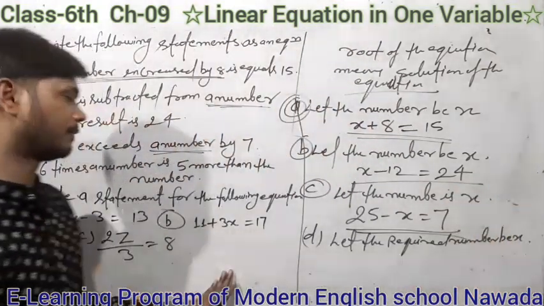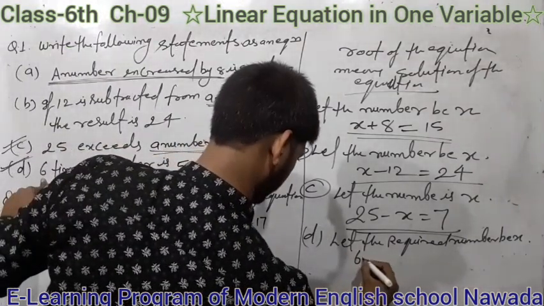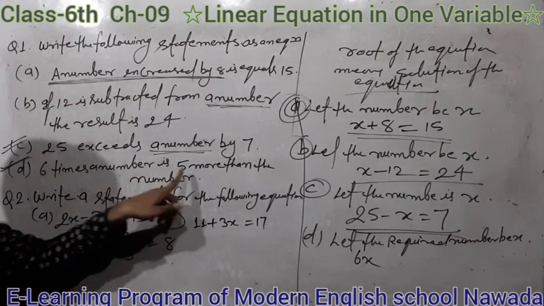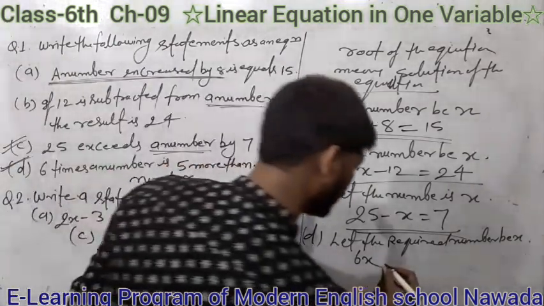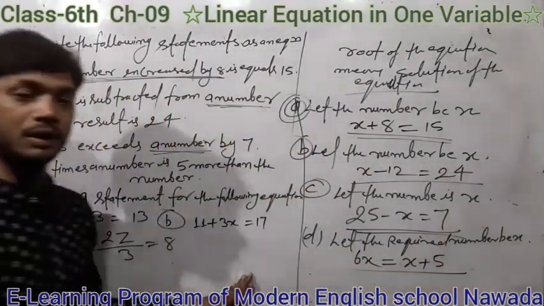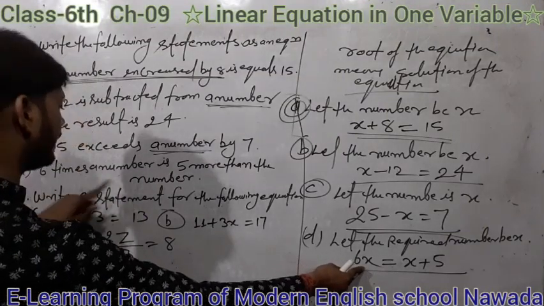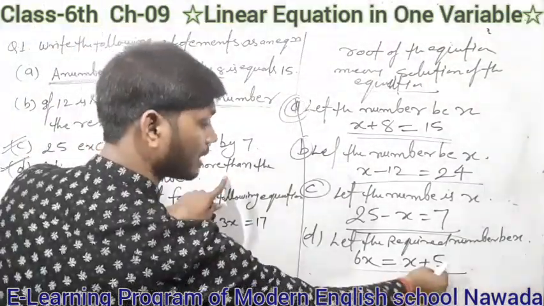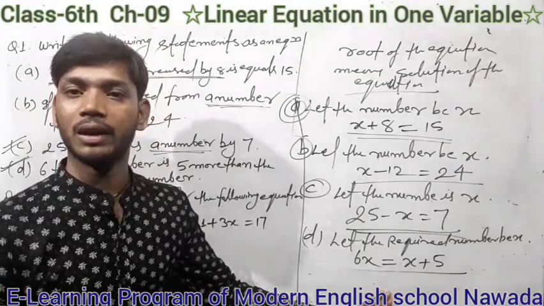So 6 times a number means 6x. 6 times a number is 5 more than the number. That means 6x is equal to x plus 5. This is the equation. That means 6 times the number x is equal to 5 more than the number. More means plus. The number is x, plus 5. This is the required equation.